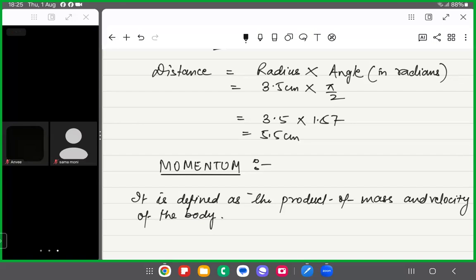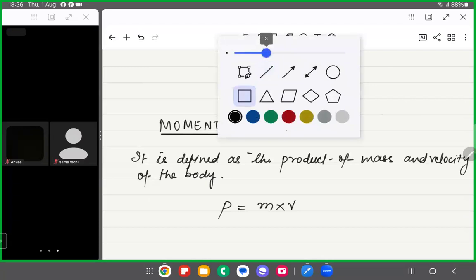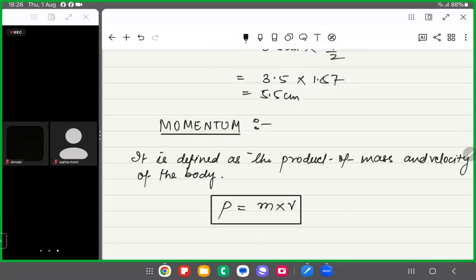Besides magnitude, momentum also has a direction. At any instant, its direction is the same as the direction of the velocity, because velocity is a vector quantity. So the direction of the velocity will be the direction of the momentum. If there is a body of mass m moving with a velocity v, then momentum, which is denoted by p, will be given as m into v, where m is the mass of the body and v is the velocity with which the body is moving.